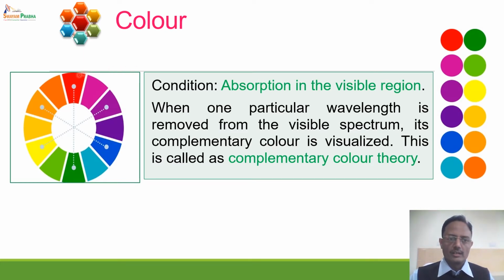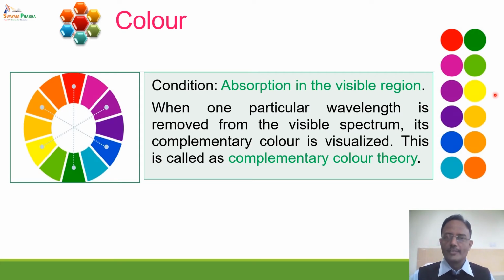If we see, there are two diagrams shown over here. There is one wheel on the left hand side. The opposite colors there are complementary to each other, whereas on the right side there are some colors shown which are complementary to each other. For example, red is complementary to green, and violet is complementary to yellow. Now what is this complementary color and why do substances appear colored?